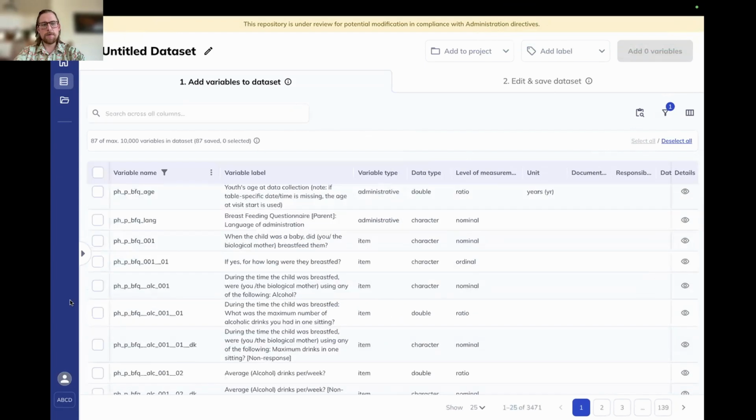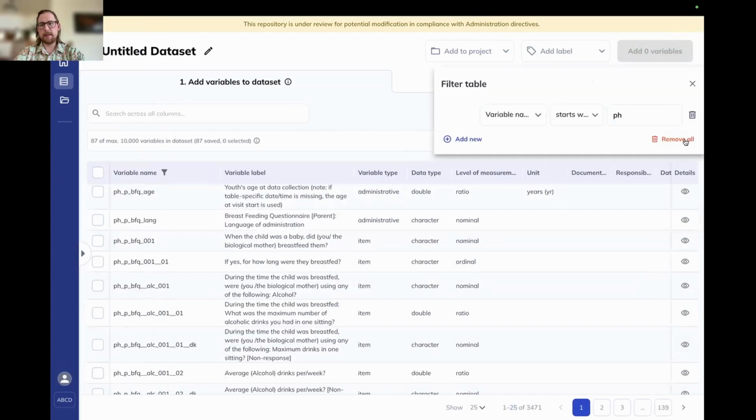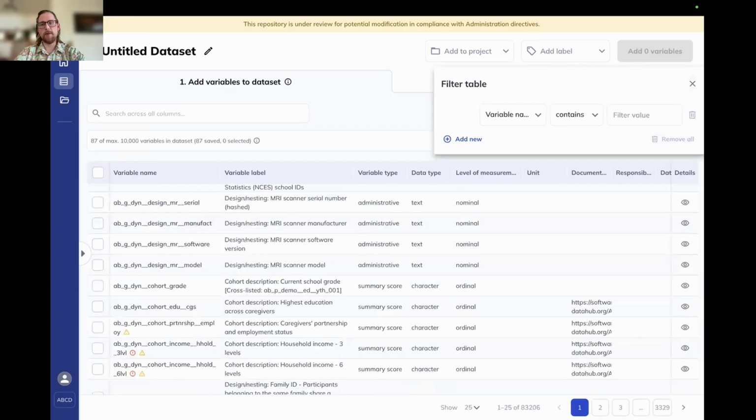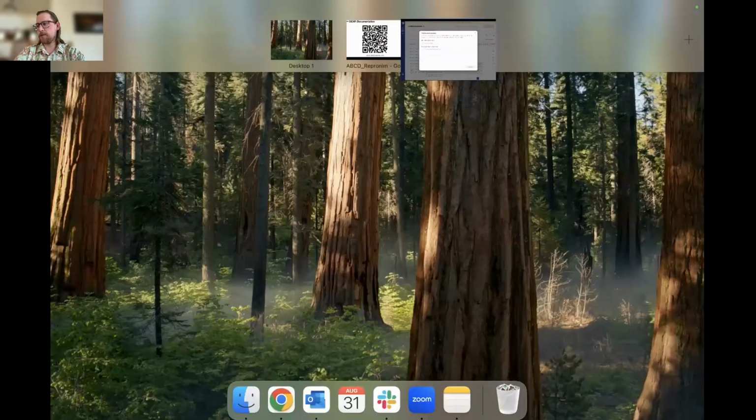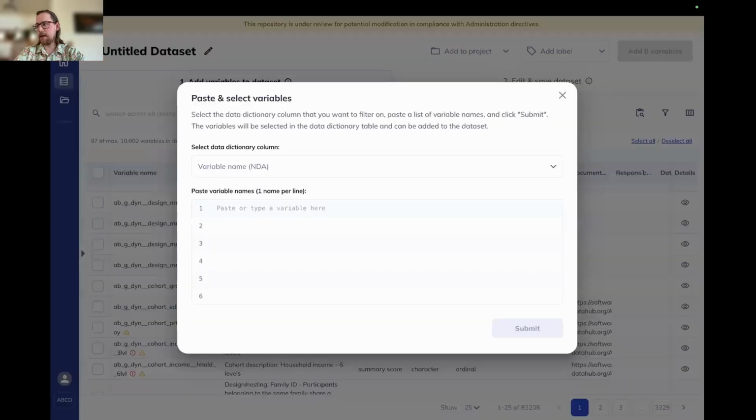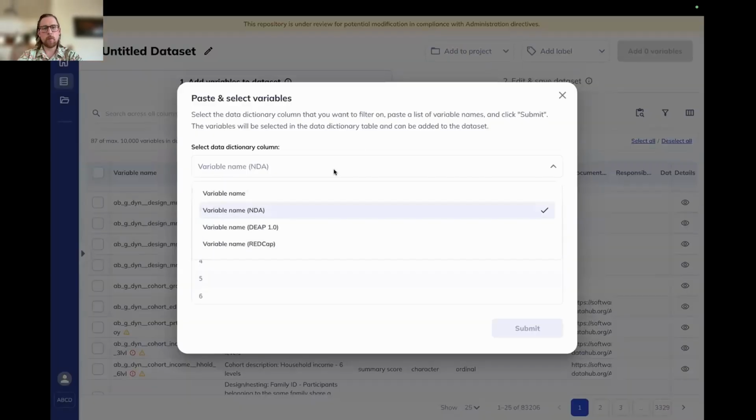And then let's go find one other one. Maybe I have an old data set where I've used our variables in the past. If you select this little clipboard right here, it'll give you the option to paste a list of names in there using the old naming functions. For HBCD, they only have one release, so only one naming scheme. So for ABCD or HBCD, if you just selected this variable name, you can use the current variable names and paste a list in there.